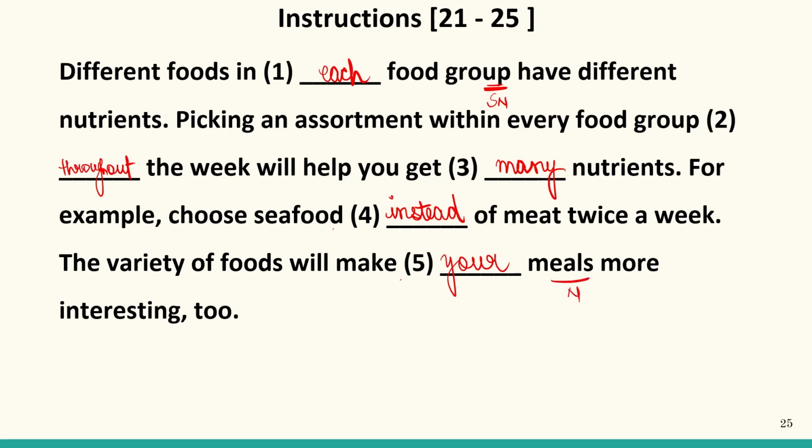Now let us read the entire passage carefully. Different foods in each food group have different nutrients. Picking an assortment within every food group throughout the week will help you get many nutrients. For example, choose seafood instead of meat twice a week. The variety of foods will make your meals more interesting too. So this was the cloze test.